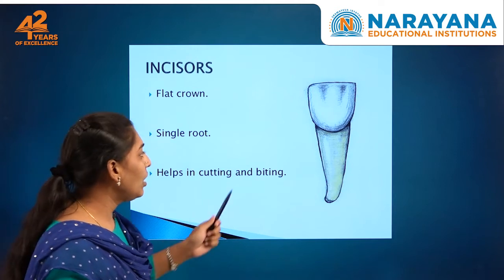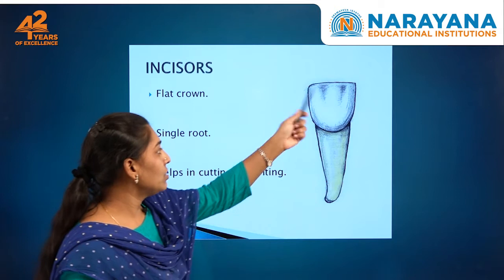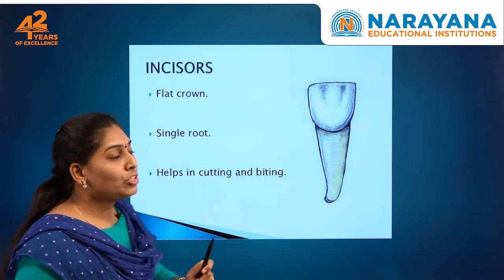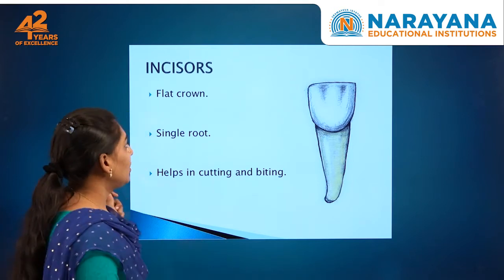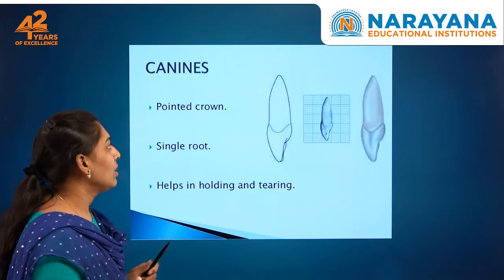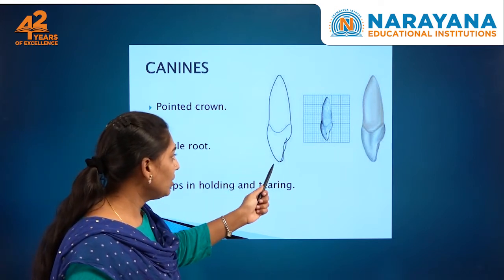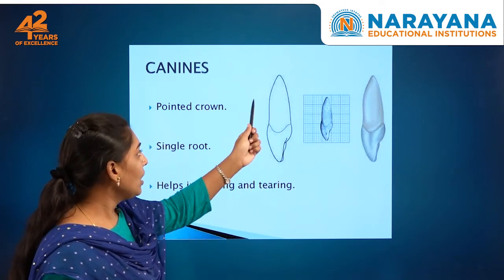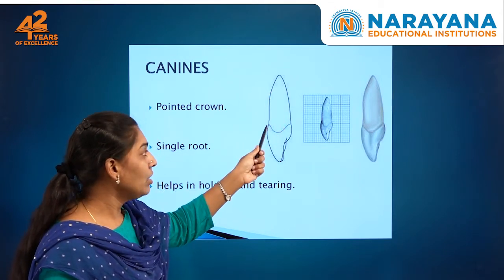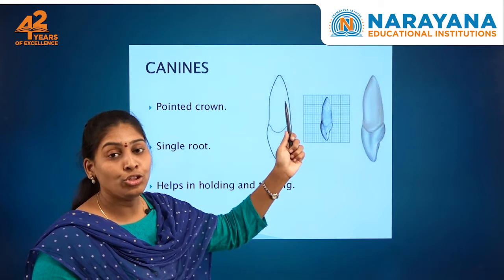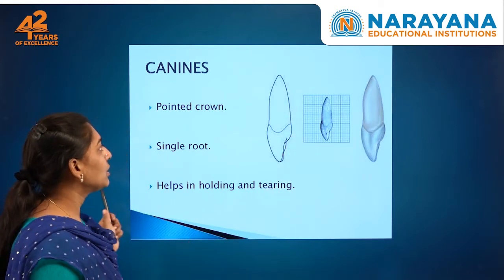This is a long structure with one single root and one crown, and it is very important for biting. That means this comes under incisors. The canines have a single root, and as you can observe from the previous slide and this one, they have a sharp end, which is very useful for the tearing process.